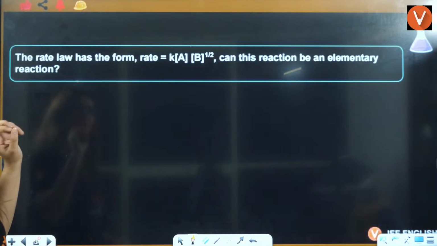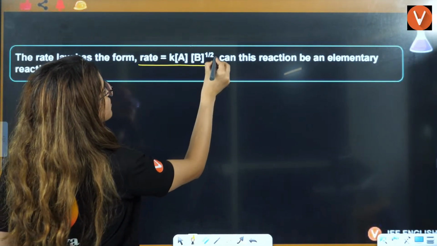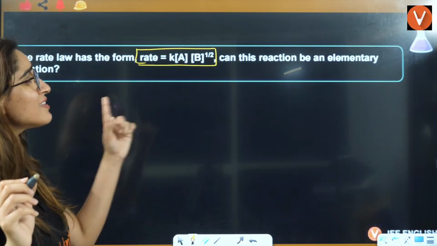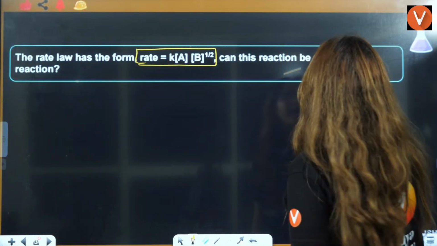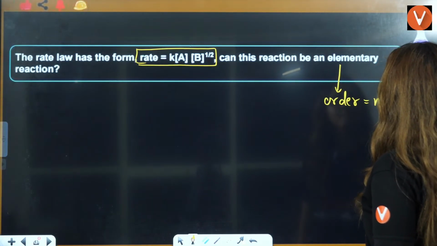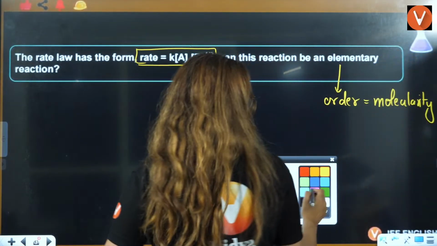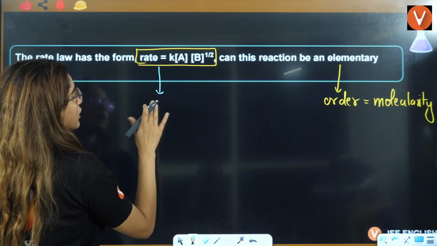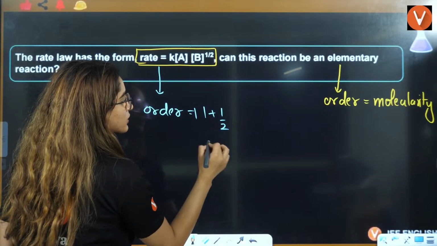Understand one thing. If you have rate equals K, A raised to power 1, B raised to power 1/2, they ask, can this reaction be elementary? If the reaction has to be elementary, order should be equal to molecularity. Understood? If it were elementary, the order would be 1 plus 1/2, that is 1.5.